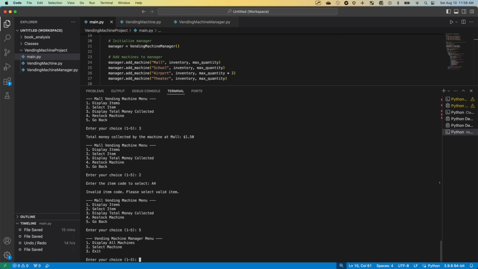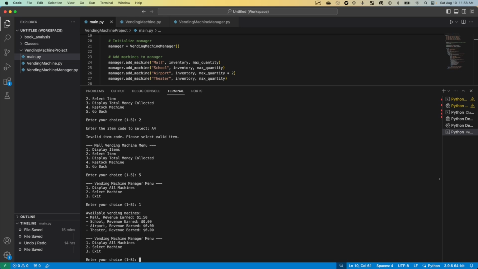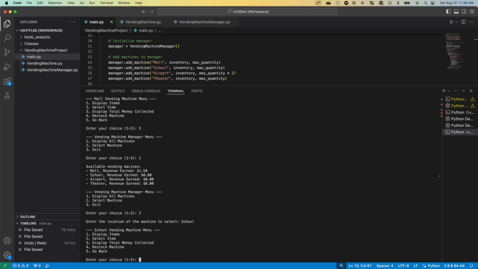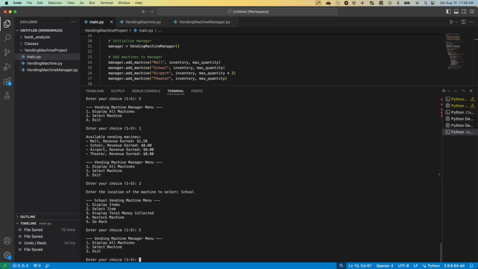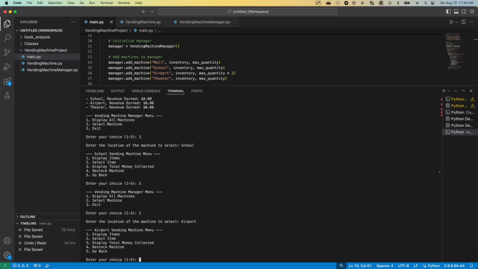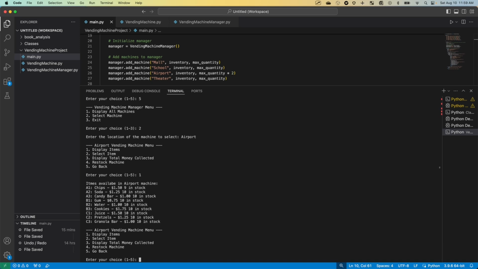Let's go back. Okay, now we're at the vending machine manager menu. Let's display all machines. Hey, we see our mall has earned $1.50. Let's go over to select machine school. And let's go back. Let's go to select machine airport. I want to restock this one. Display items.